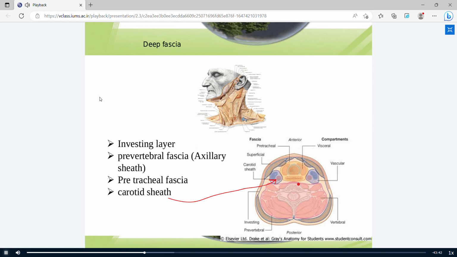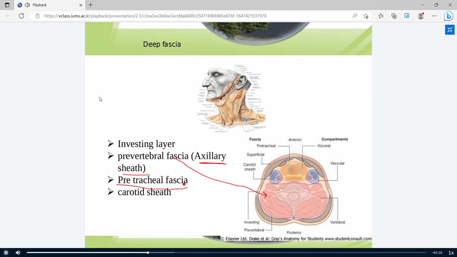And prevertebral fascia is the pink part, covers the cervical vertebra and pre and paravertebral muscles, and continues in the upper limb or upper extremity as an axillary sheath. This is the pretracheal layer.